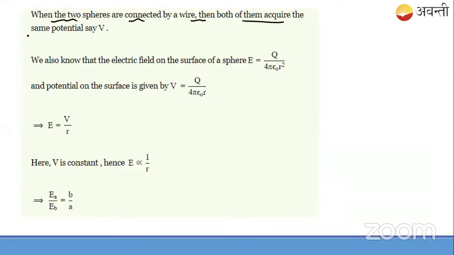So see here, when the two spheres are connected by a wire, remember then both will acquire the same potential. I think I've explained the potential difference or the potential there. Okay, let me explain this again. Hold on. Let me explain it on this white sheet.